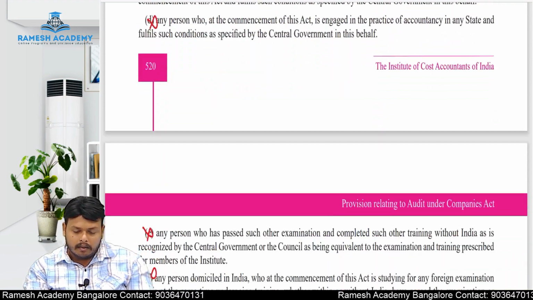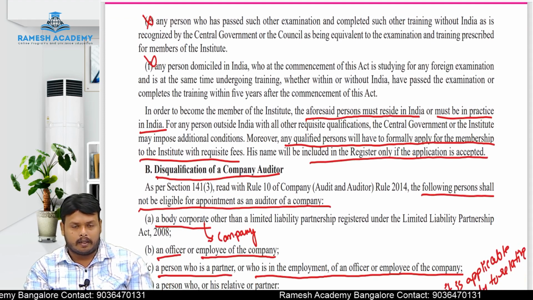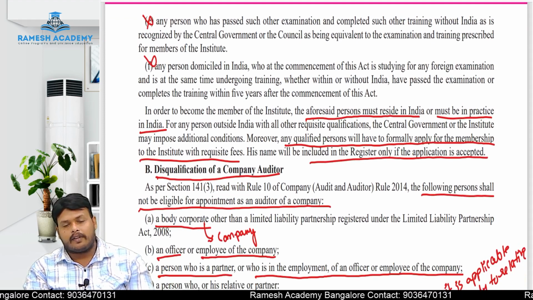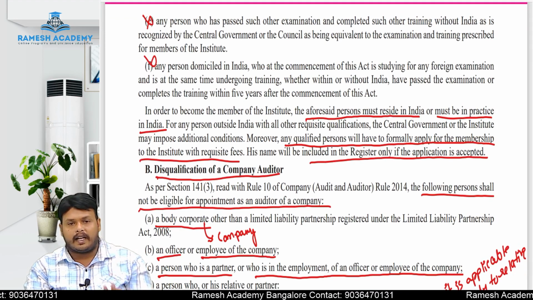Next, Nana, these three points, if you write in the exam, it is enough. You need not define again what a chartered accountant is, what the different ways are, what the different things are. All these things you need not define. These things are for understanding purposes, not for writing in the exam.